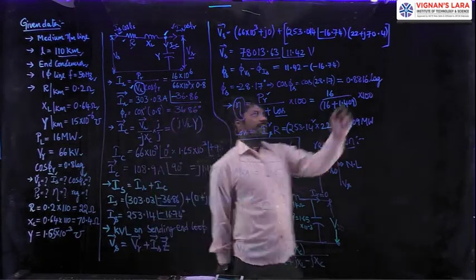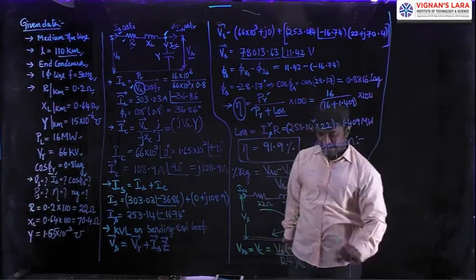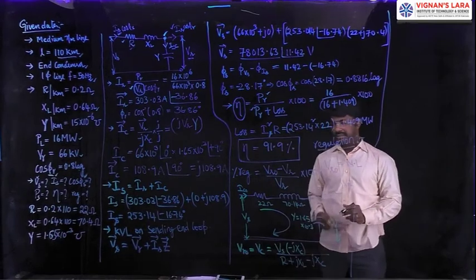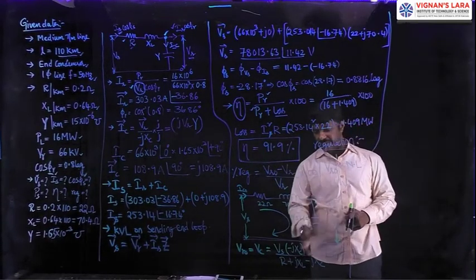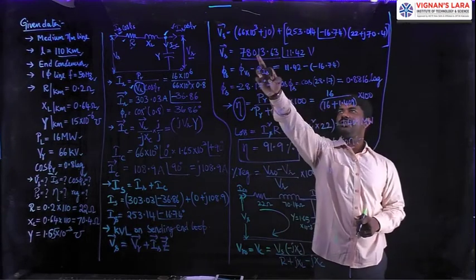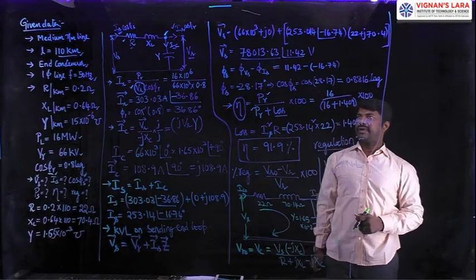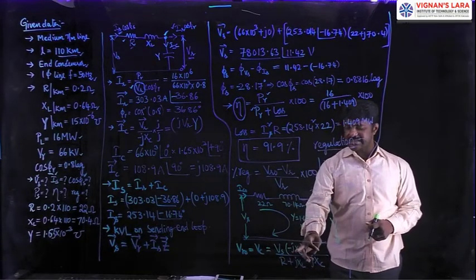Let us do our calculation here for finding VR naught. Then how to find VR naught? Yes, directly substituting this formula. We know the Vs value, 78013.63 is the Vs value. Minus jXc.